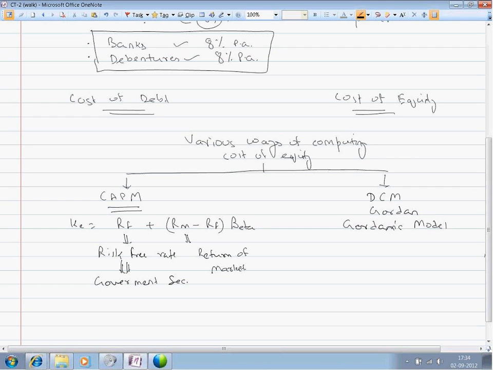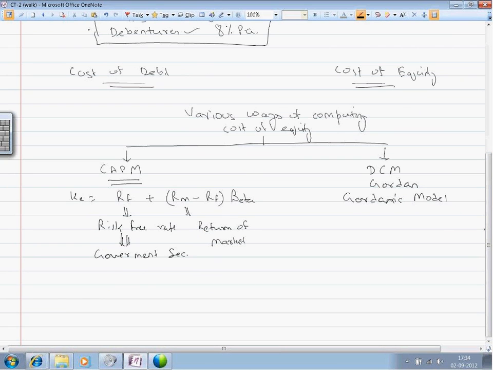Now, the idea or concept behind calculating the cost of equity by way of CAPM is that an investor can at any point of time earn the risk-free rate by investing his funds in a government security. If he is investing his funds in any other business or organization, then he will expect a certain amount of risk premium.